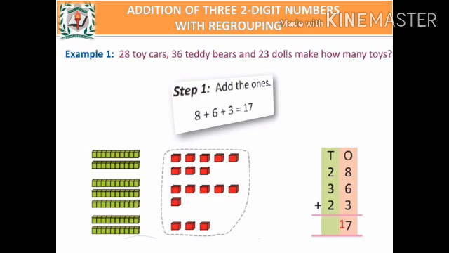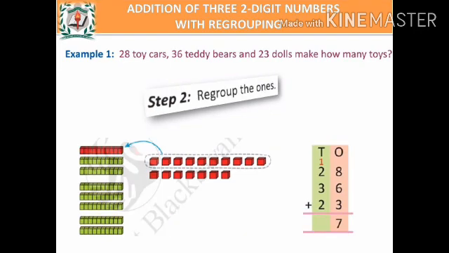Okay. Now we will add the ones. That means add all the red color ones block. In the ones column, we have the numbers 8, 6 and 3. So, 8 plus 6 plus 3 gives 17. Check it out. We have 17 red color ones block, isn't it? Yes. Now, step 2. Regroup the ones.